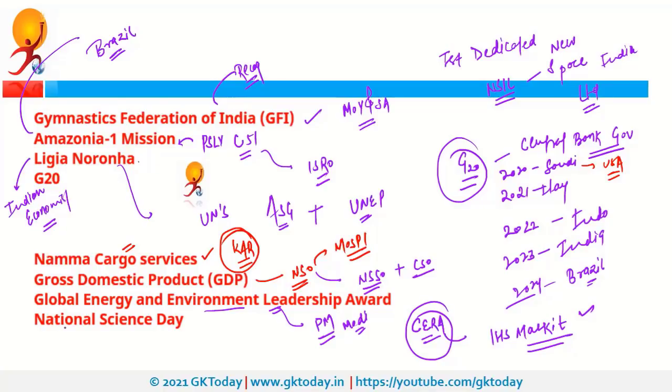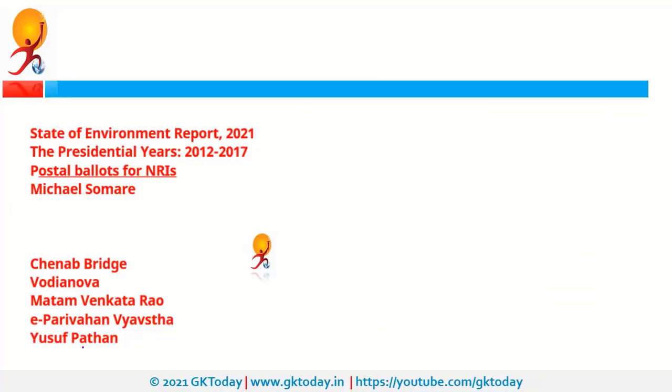Next is National Science Day. So it was celebrated on 28th of February. Theme was Future of STI. You need not remember the full theme, but just remember the keywords. So the theme was Future of STI. STI stands for Science, Technology and Innovations. Apart from that, on 27th of February, World NGO Day was celebrated. NGO stands for Non-Governmental Organization.